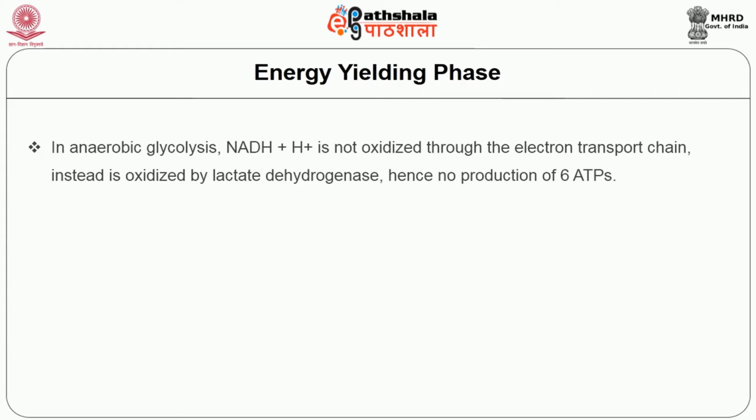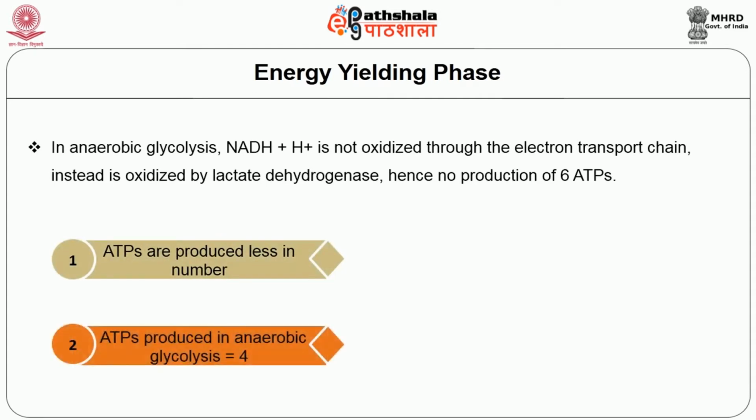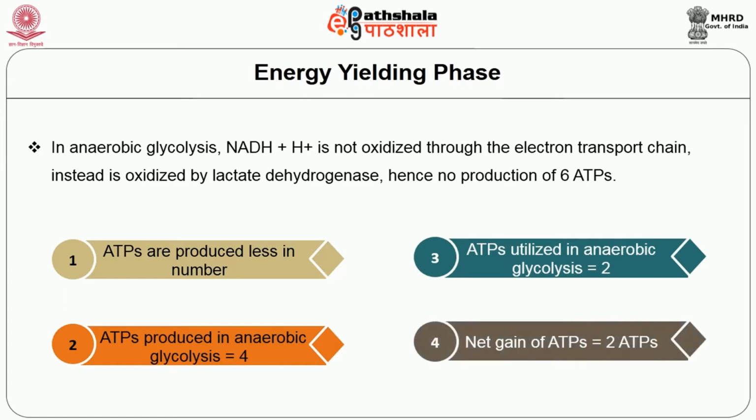Instead, it is oxidized by lactate dehydrogenase. Hence, there is no production of 6 ATPs, that is, fewer ATPs are produced. So, the number of ATPs produced in anaerobic glycolysis is 4 and the number of ATPs utilized is 2. The net gain of ATPs in anaerobic glycolysis is 2 ATPs.